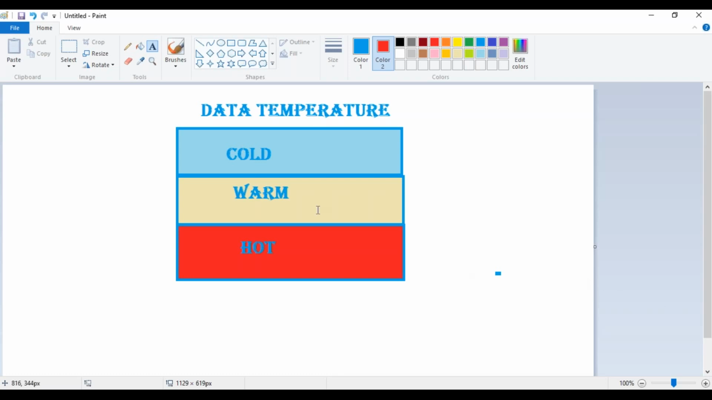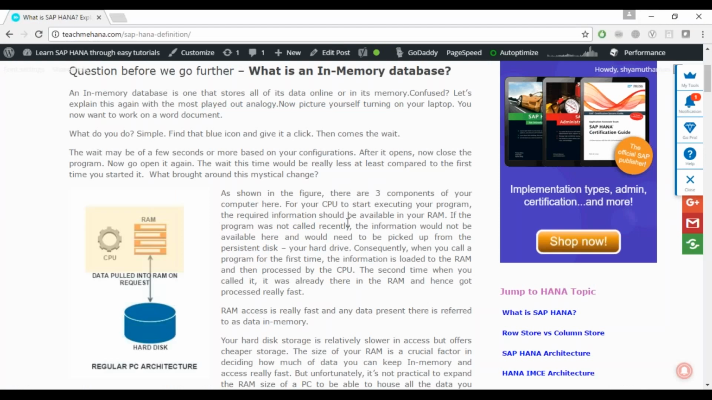Okay, fine. So coming back to what is HANA. HANA is basically purely a database, plus it has a lot of engines with it, a lot of applications around it. HANA is more than a database, but yeah.